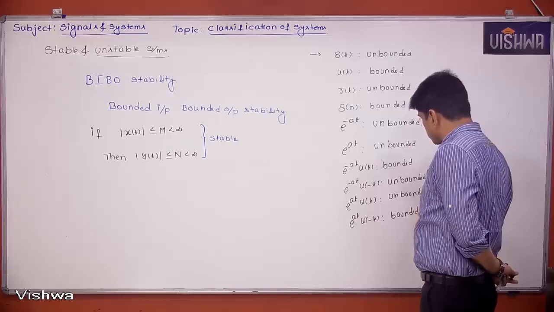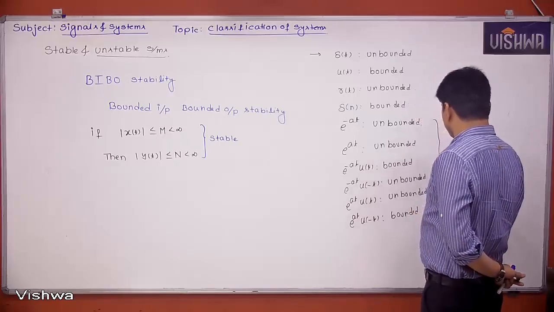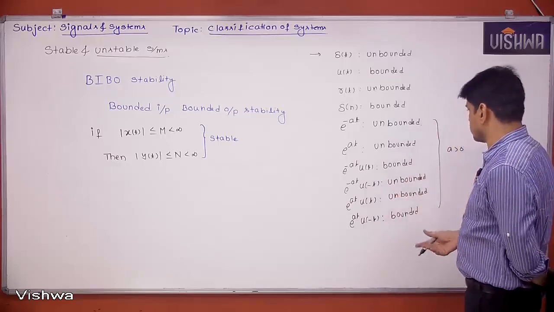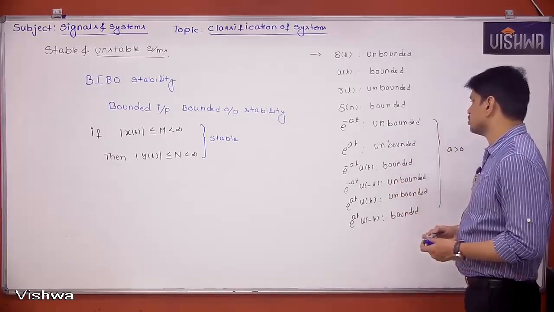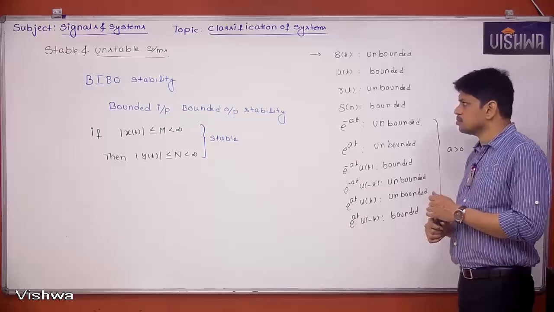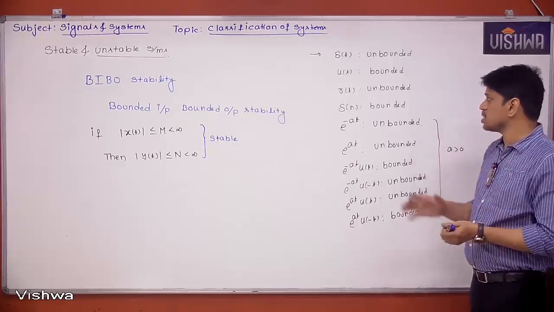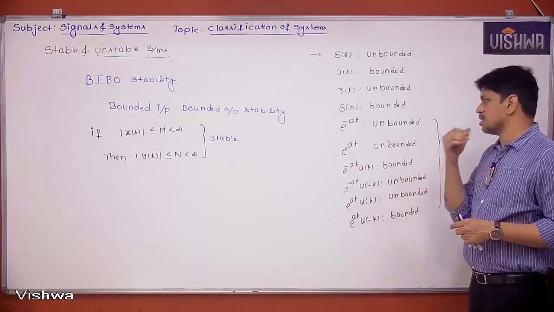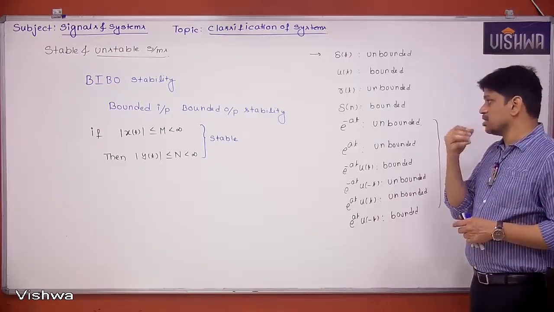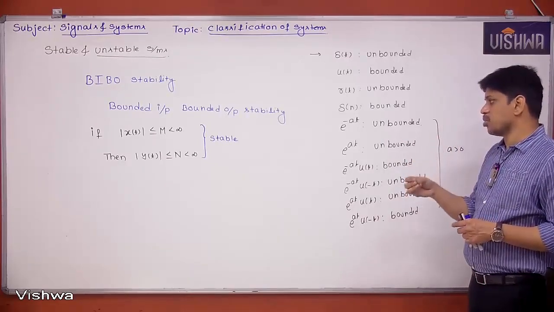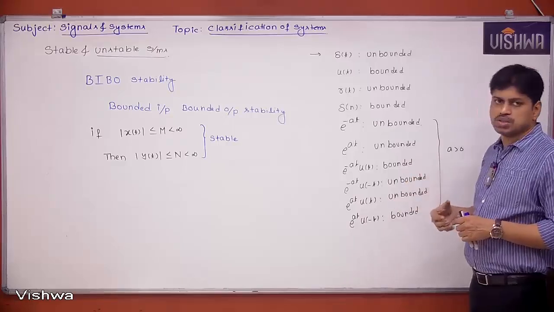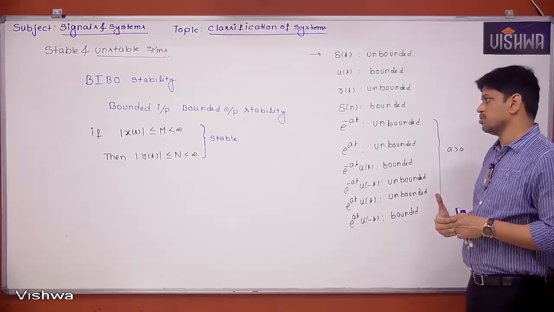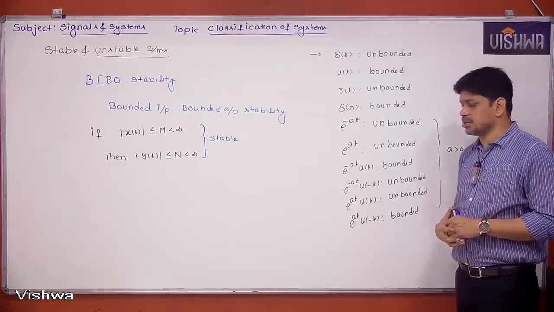So these exponentials, for all of them, a is positive. If a is positive, these are bounded, unbounded as shown. If a is negative, they will get reversed. Okay, take it. This is just to make you understand what is bounded, what is unbounded. Once we understand this, then we can understand what is stability. That means if the input is bounded, then what will happen to the output? If input is bounded, then output has to be bounded. Then we can say the system is stable.